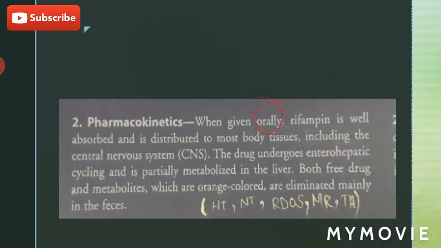It is well absorbed when given orally and distributed to most of the body tissues, including the CNS. The drug undergoes enterohepatic cycling and is partially metabolized in the liver. Both free drug and metabolites, which are orange colored, are eliminated mainly in the feces. So feces and body secretions become orange colored if you give rifampin for a longer time.